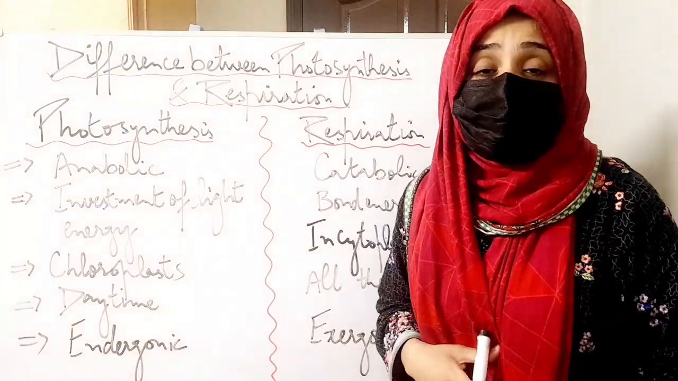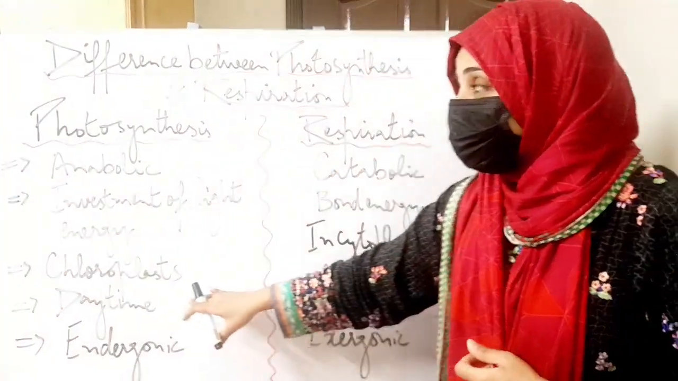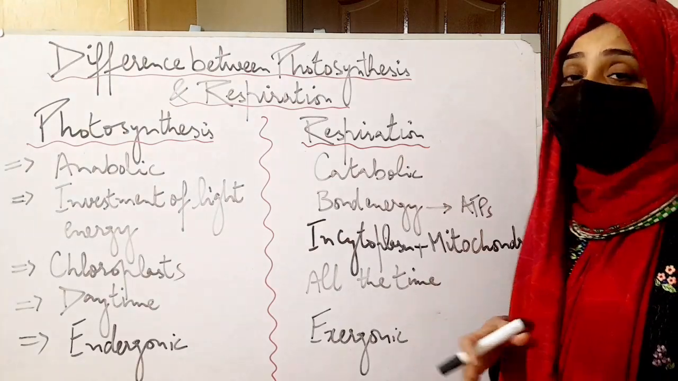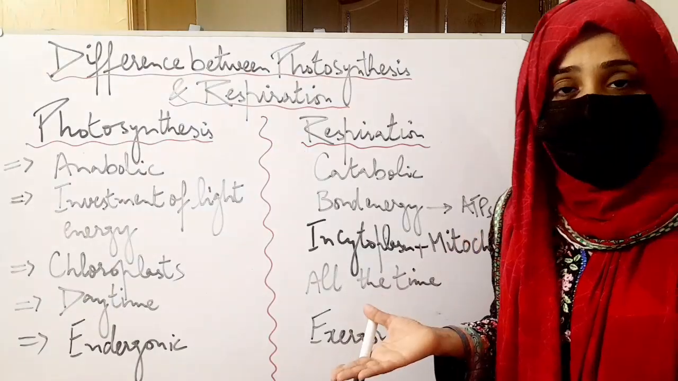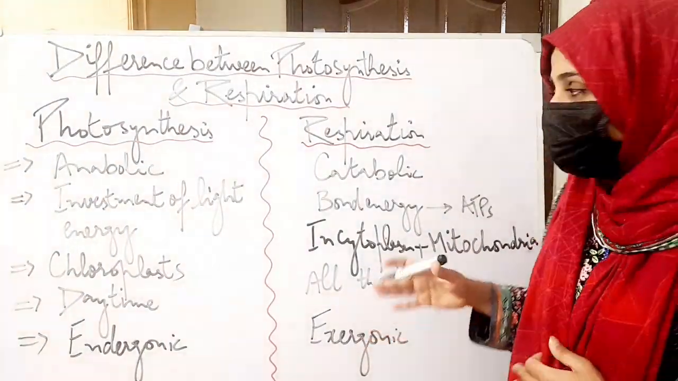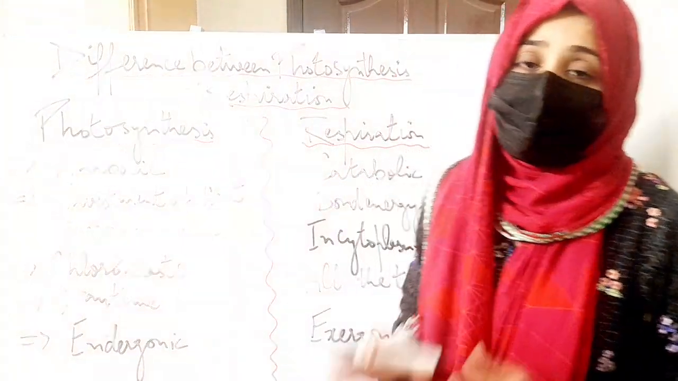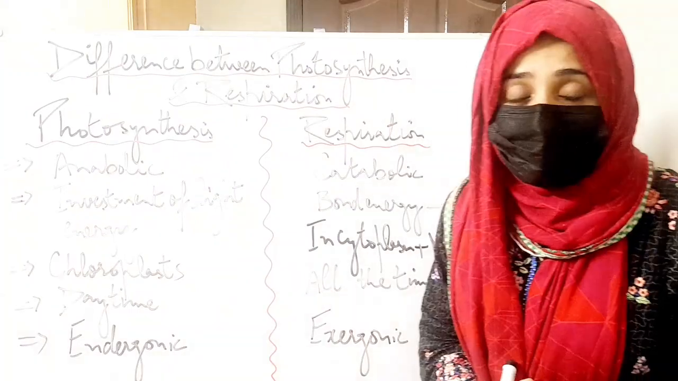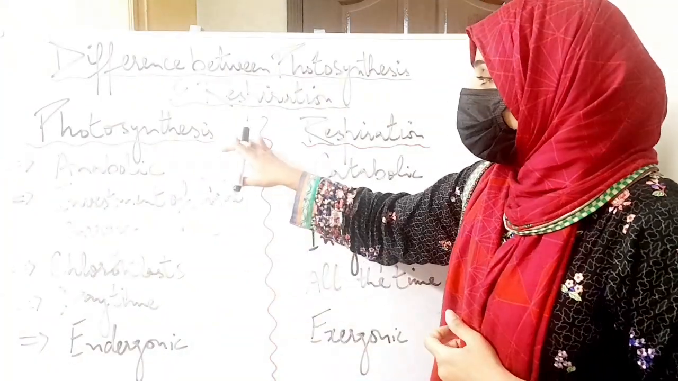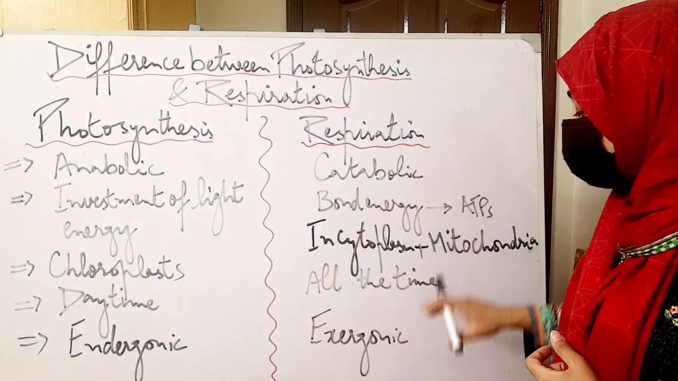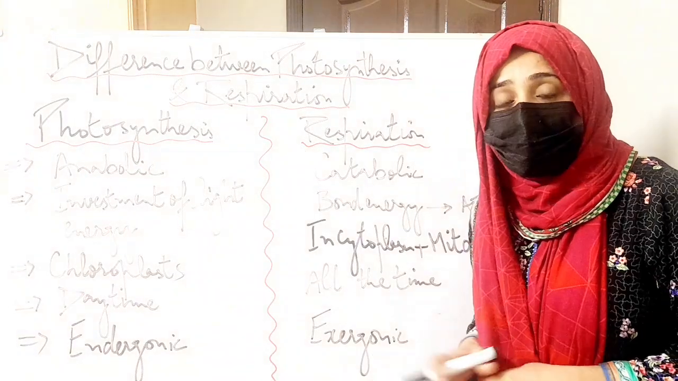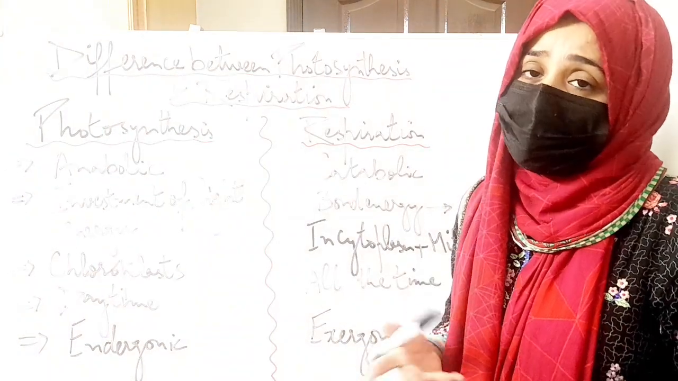Photosynthesis is a process that takes place only during the daytime, whereas respiration is a process that takes place throughout the day and night. All the time it is carried out. Photosynthesis is a process that is endergonic. Endergonic means it absorbs light energy or sunlight and then it is carried out, whereas respiration is a process that is exergonic. Exergonic means it releases energy in the form of ATPs.